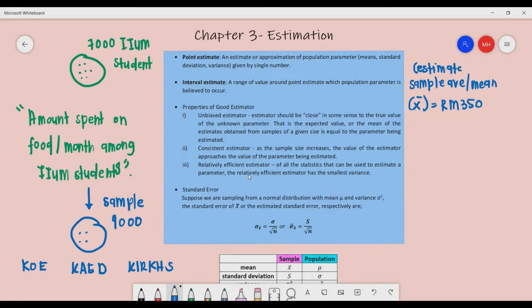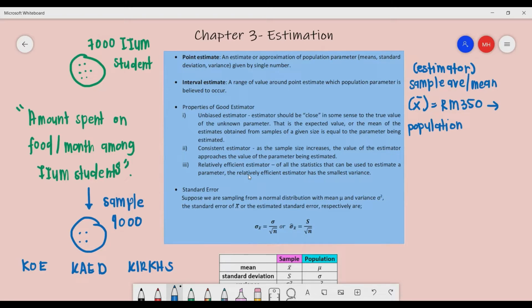It will be an estimator for the population, because it is impossible to have all 7,000 students take part in the survey. So we take only a few samples and we take an average. This is what we call the estimation process. The sample average will be a representative of the population mean.